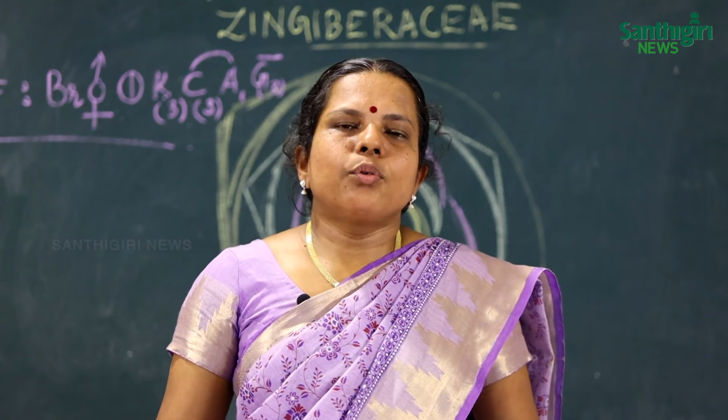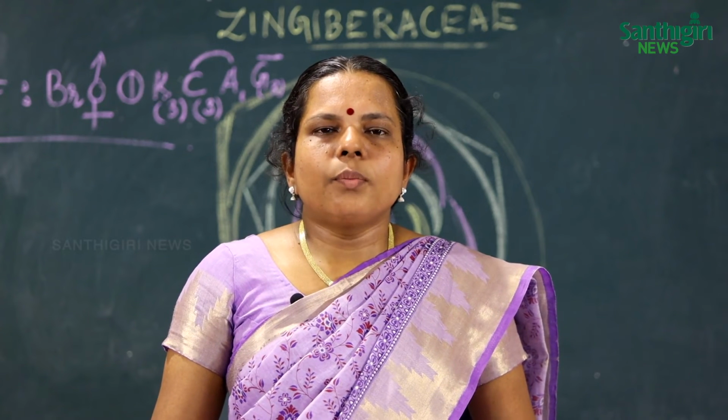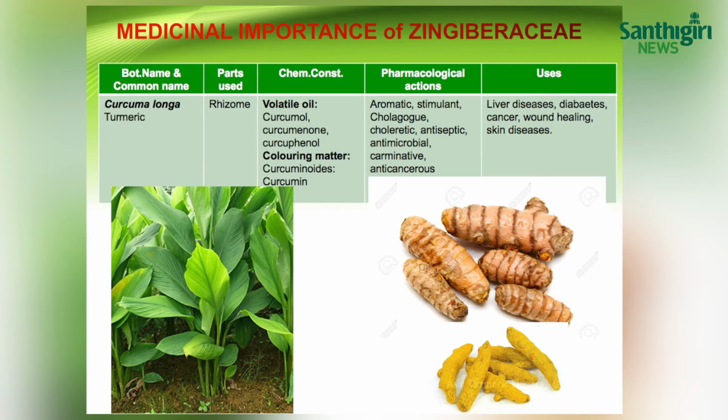Then next is Curcuma longa. Curcuma longa is commonly called manjal, and it mainly has antiseptic property, antimicrobial property, and one of the most important properties of turmeric is that it acts as a cholagogue and also choleretic, which means it acts as a liver tonic drug. It is very effective to treat liver disorders and also has anti-diabetic properties.